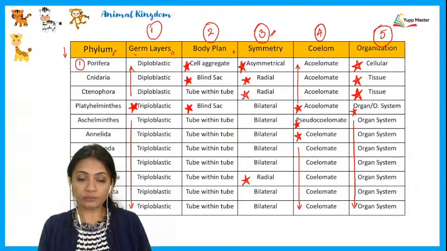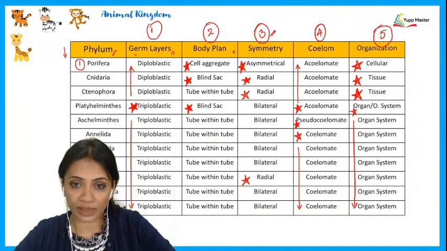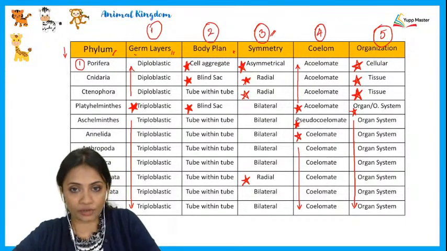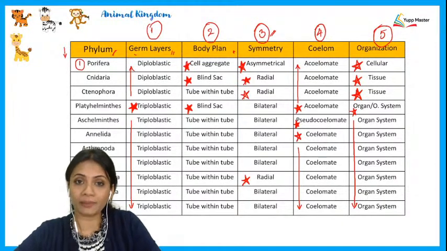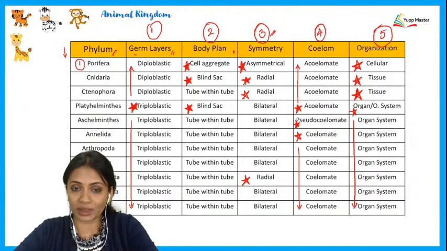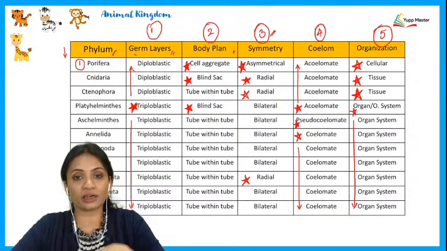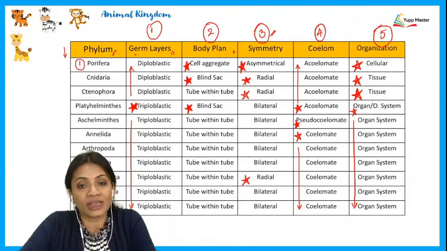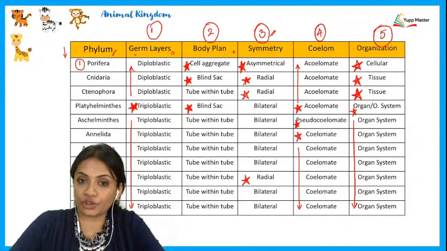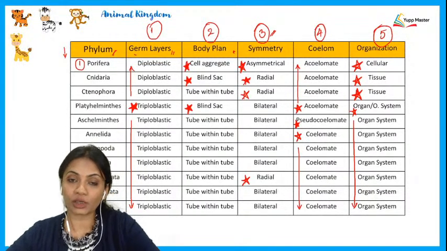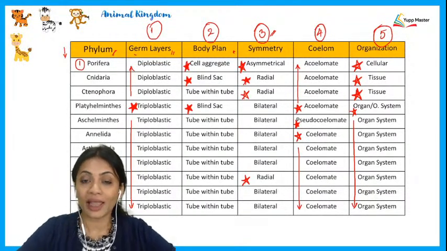So let's continue. After learning these 2 tables, which explain the detailed general characteristics of all the different phyla belonging to the invertebrates, let us begin this session by discussing some MCQs which cover not only the general characteristics but also the details and special features of the different phyla we have discussed until now, and then we'll conclude the lecture by talking about hemichordates.